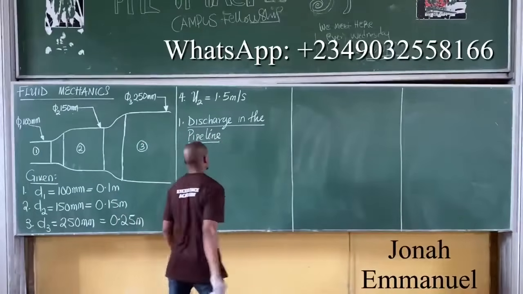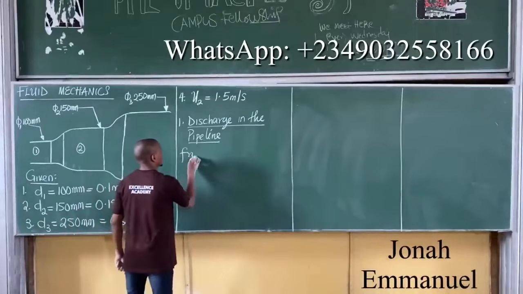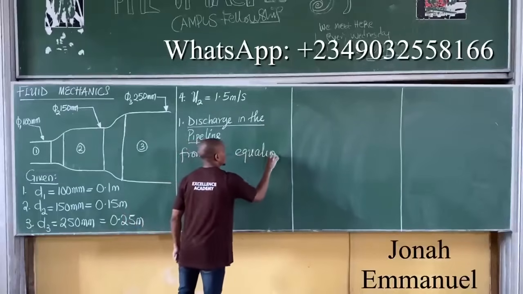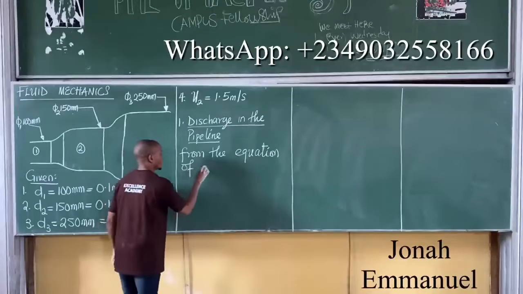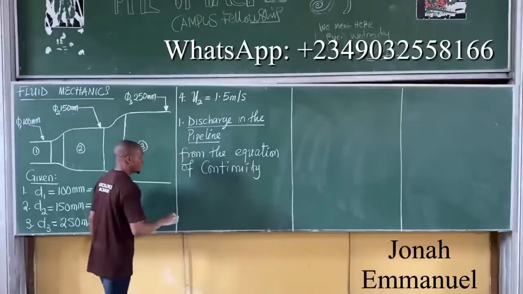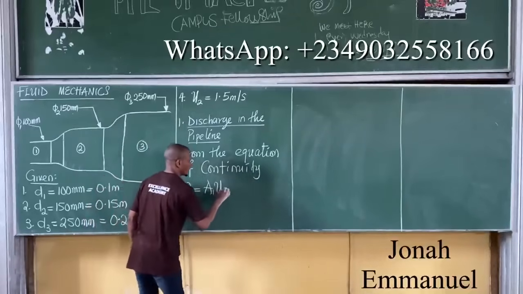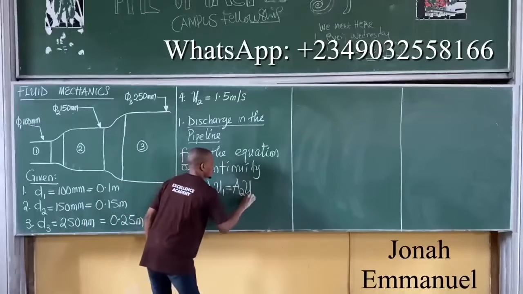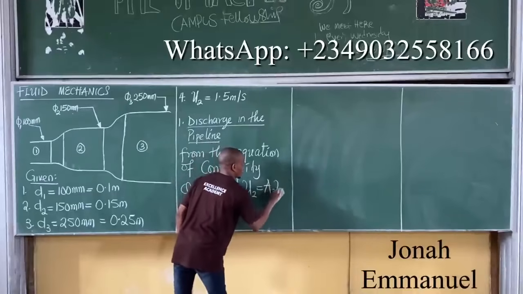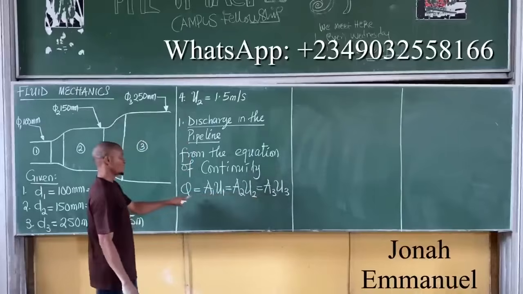From the equation of continuity, we have that discharge Q is equal to A1 U1, equal to A2 U2. Since there's a third section, equal to A3 U3. That means from any of these 3, you can find discharge.